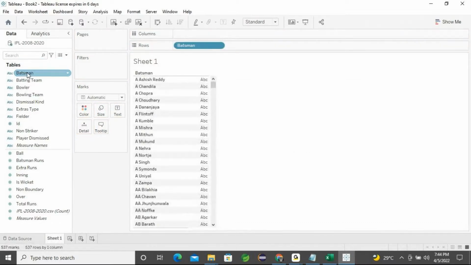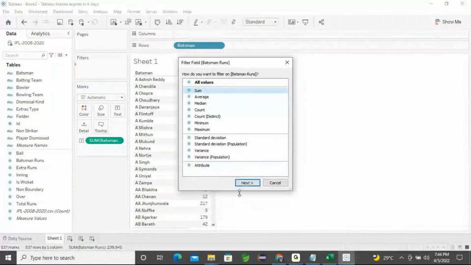Okay, I'll take that batsman's runs. We will apply the sum function. I'll go for the batsman's runs, and then with this batsman's runs I can go for the filters. I can go with that sum.